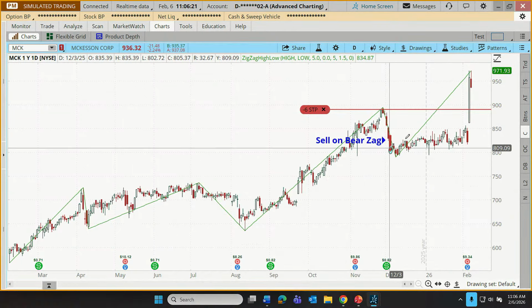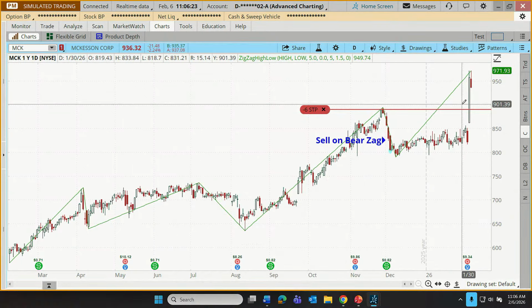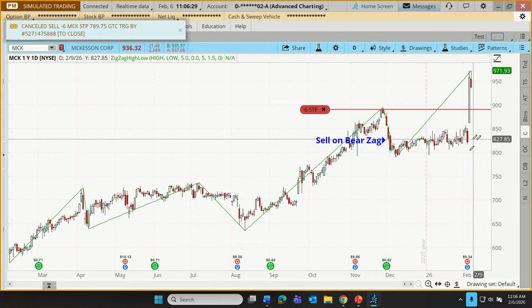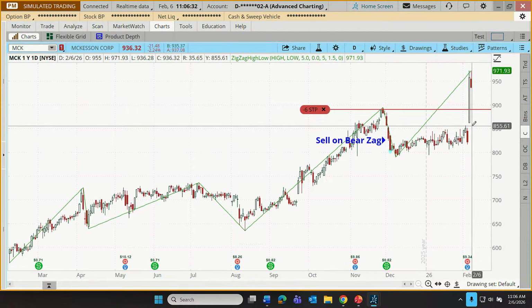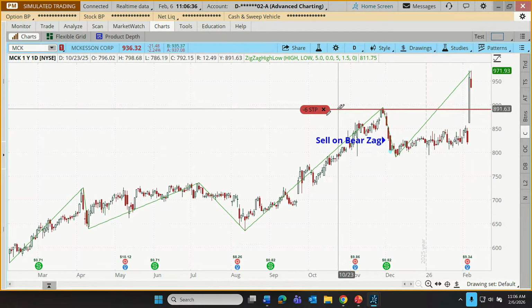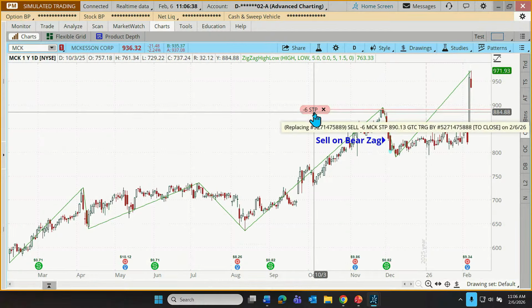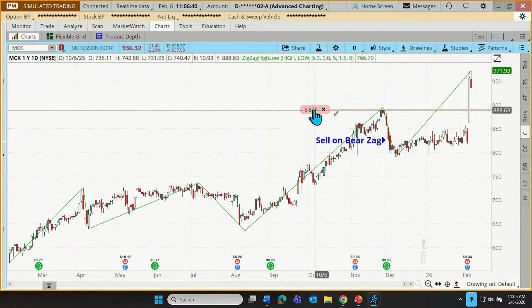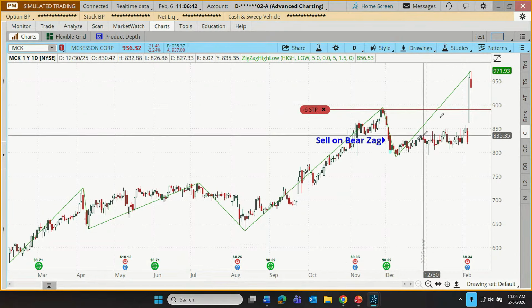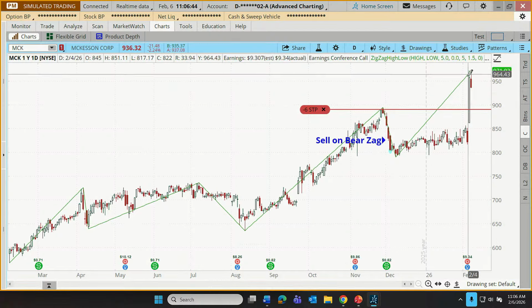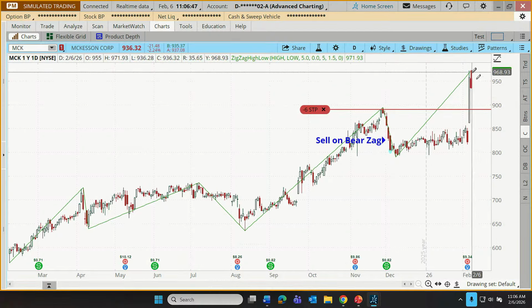So now what we're doing here is hopefully we've shifted from managing risk to maybe just managing reward at this point. Now, obviously, a big gap down could even surrender all the gains on this very quickly. A stop is not a guarantee of an execution at a specific price. But I think other than that, we're going to let that trade continue to work. We'll keep an eye out here, see if we get that zag.